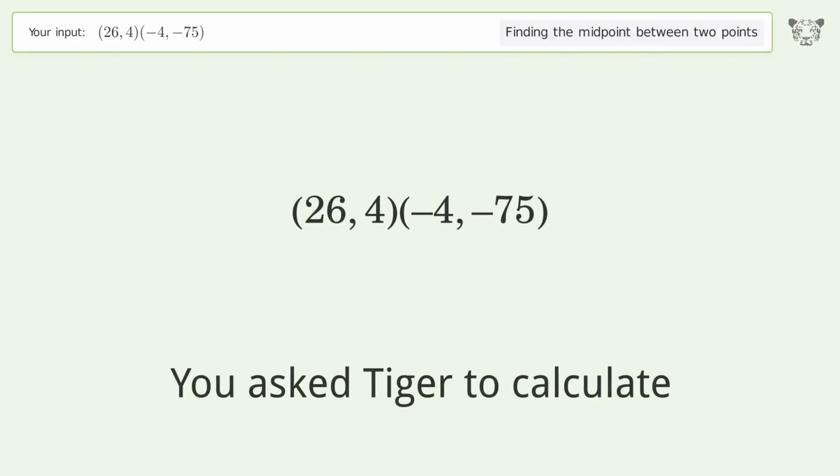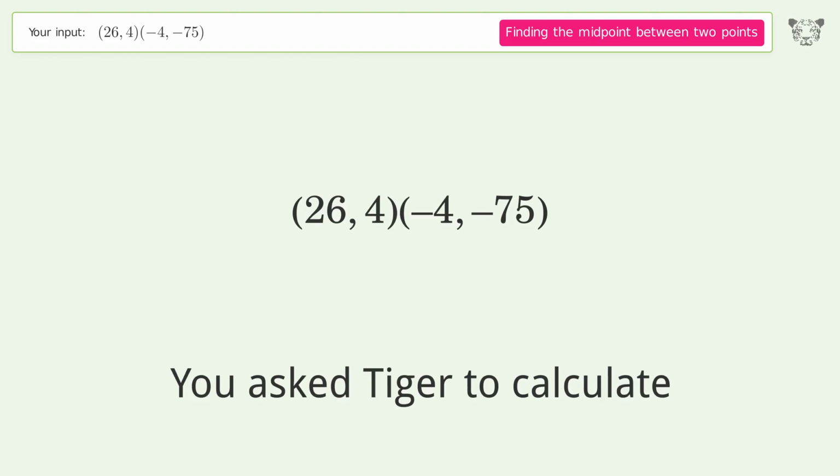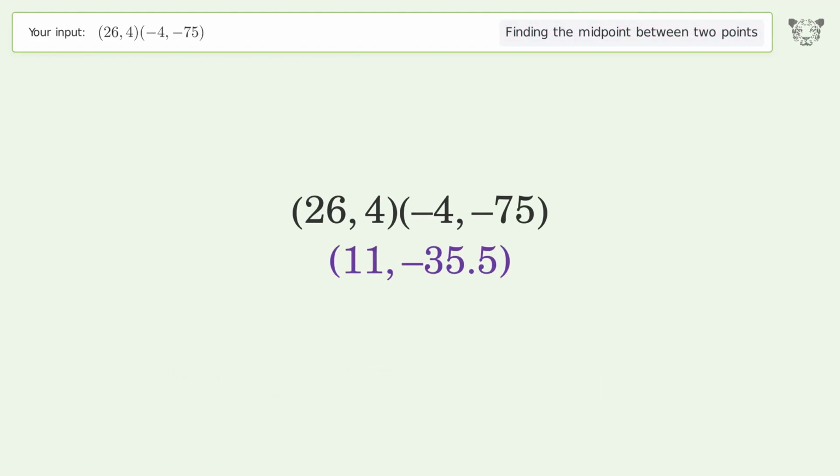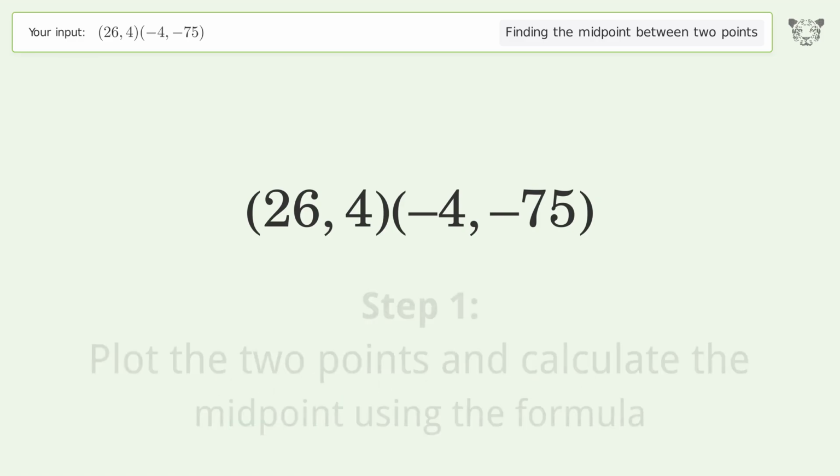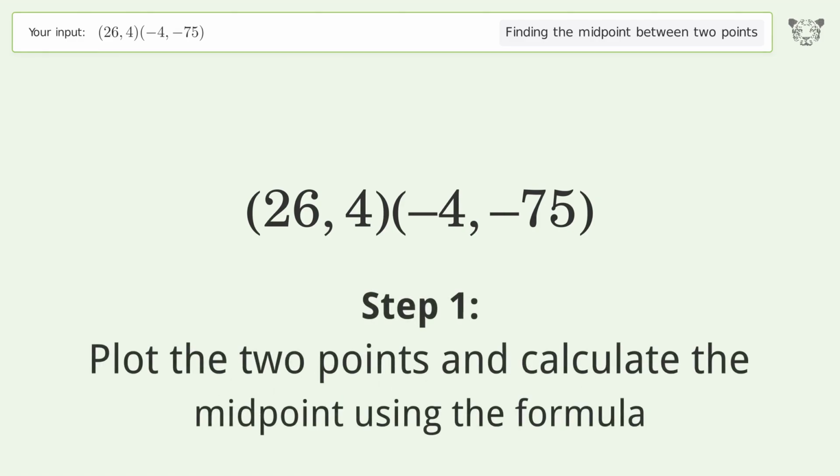You ask Tiger to calculate. This deals with finding the midpoint between 2 points. The midpoint between the 2 points is 11, negative 35.5. Let's solve it step by step. Plot the 2 points and calculate the midpoint using the formula.